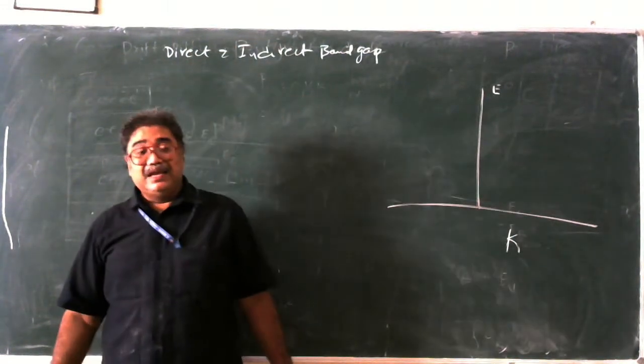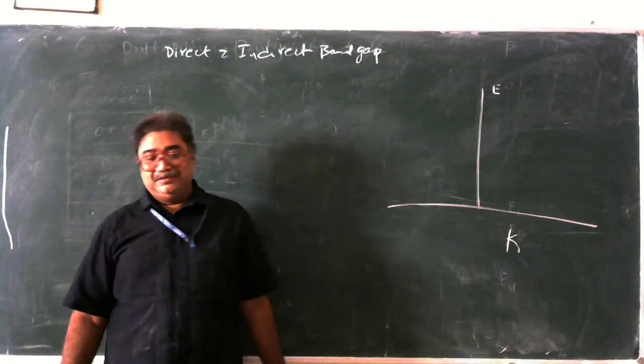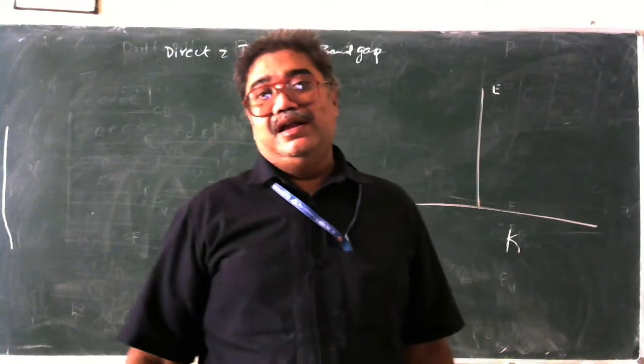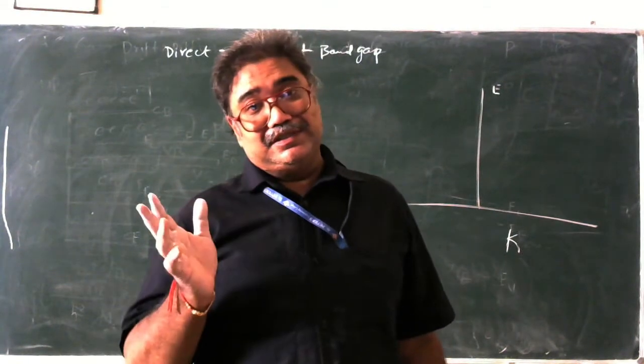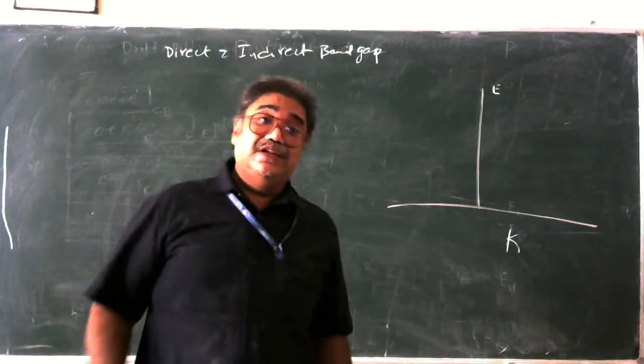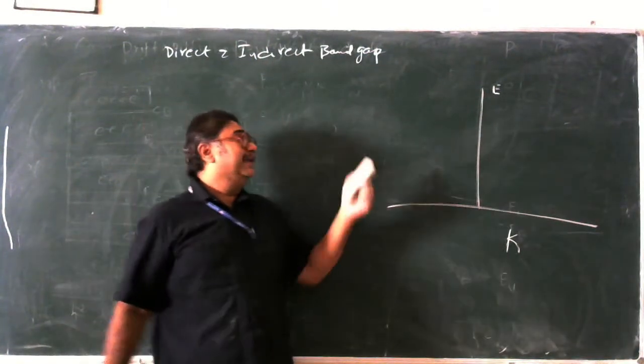But now, gallium and arsenic, both of them are added together. When both of them are added together, what is happening? A semiconductor is produced. But this semiconductor has a lot more differences from a normal PN junction diode. What is the difference? They are identified with respect to direct and indirect band gap.